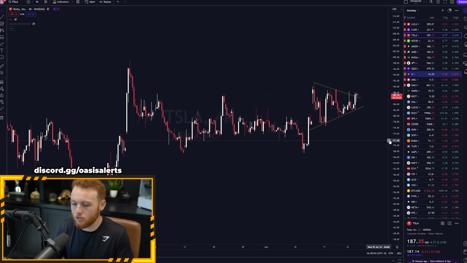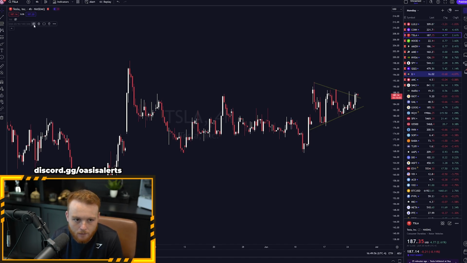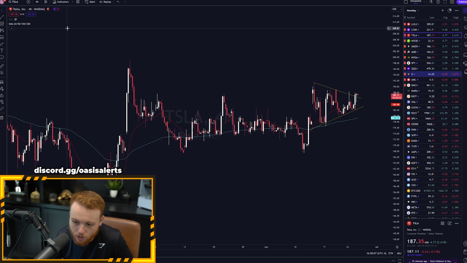These chart patterns are obviously not 100% correct all the time, but when you see the chart patterns aligning, the indicators aligning, the flow aligning, volume aligning, all these things together, your A+ setup aligning, that means you can go in and have a pretty large confluence to that trade.